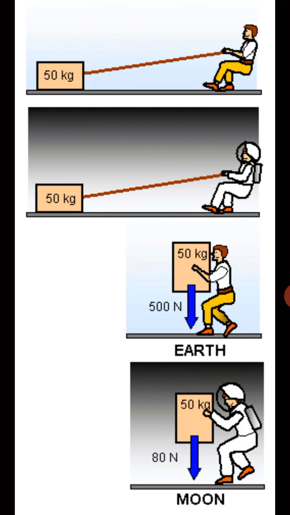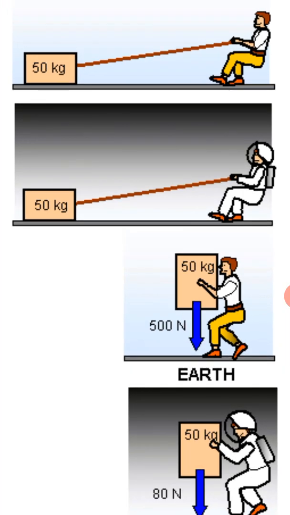Now, usually when you go to higher grades, what's the value of g? To convert mass to weight, we multiply it with the value of g, that is 9.81. But if you round this decimal number 9.81 to a whole number, 9.8 lies between 9 and 10, so it's closer to 10.